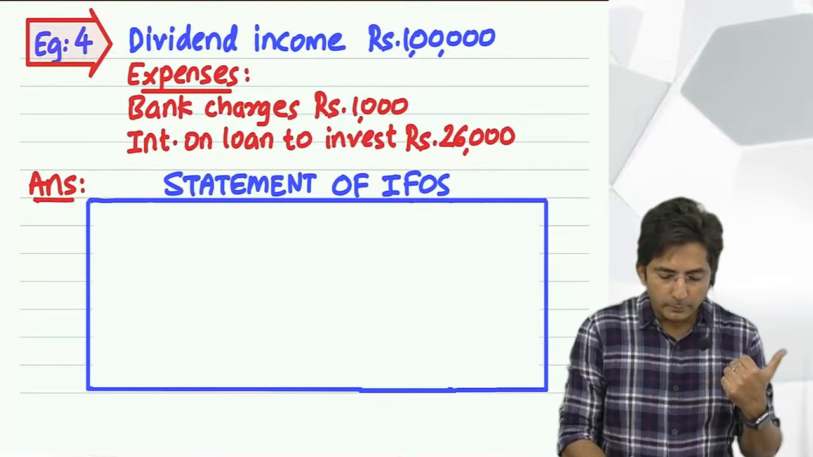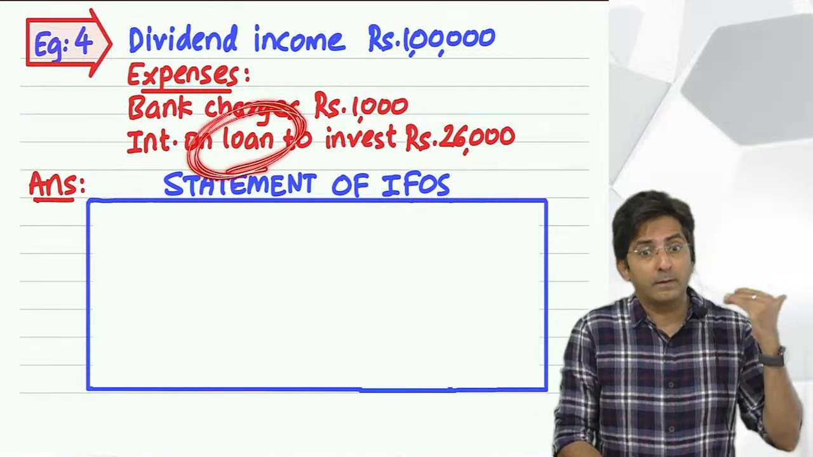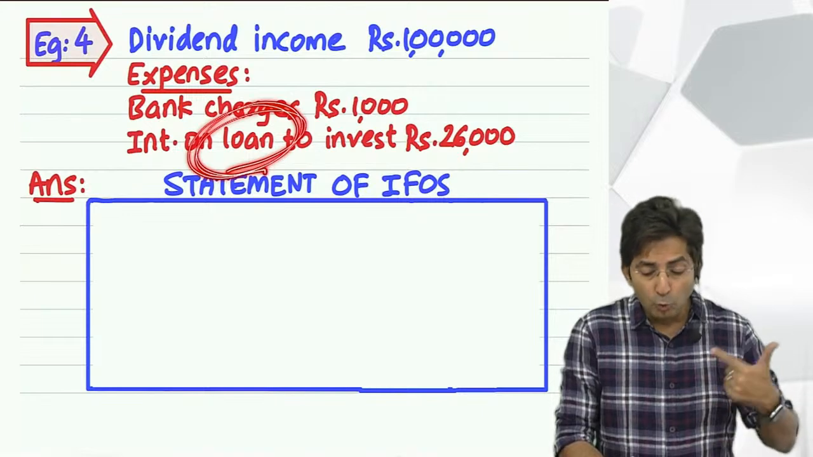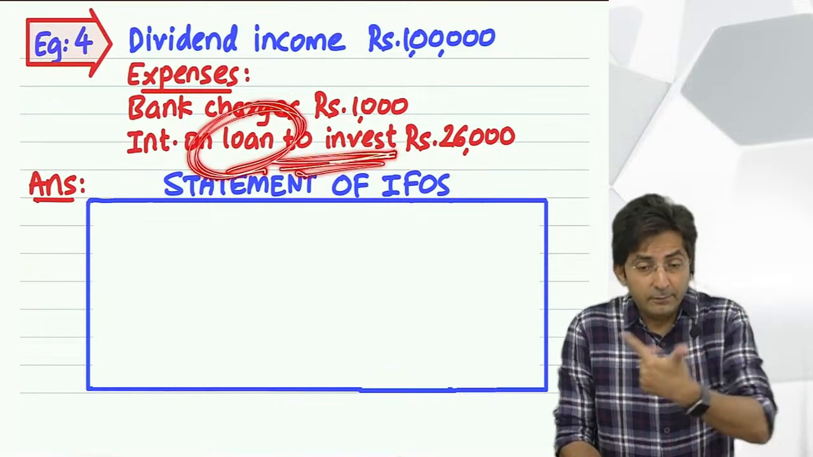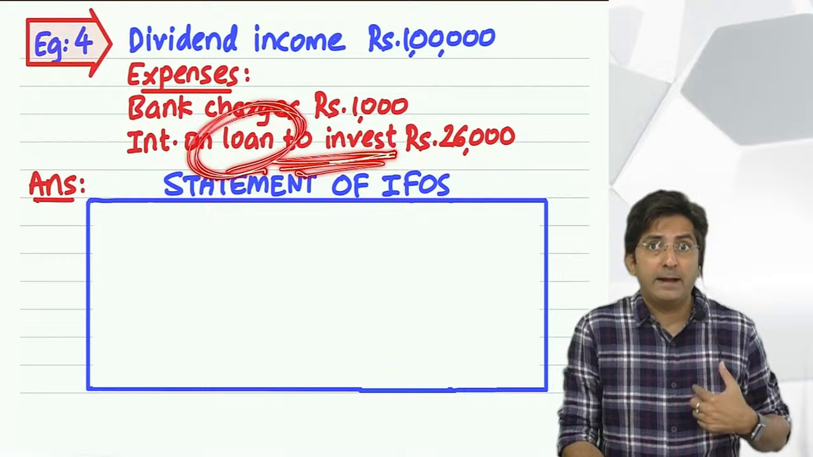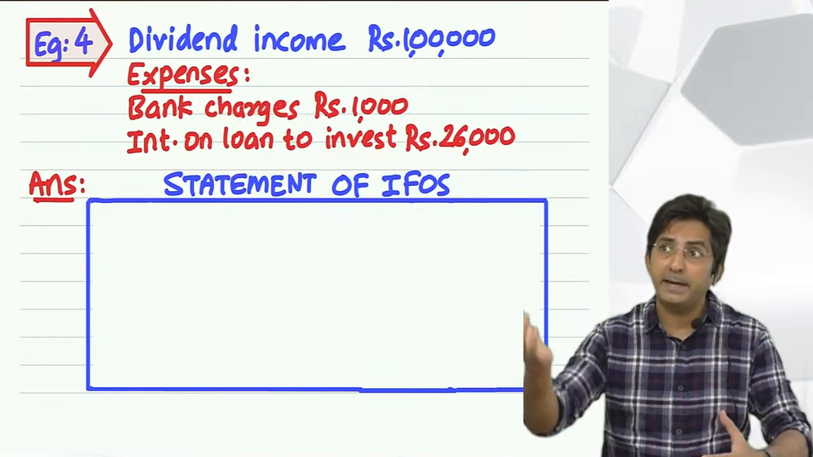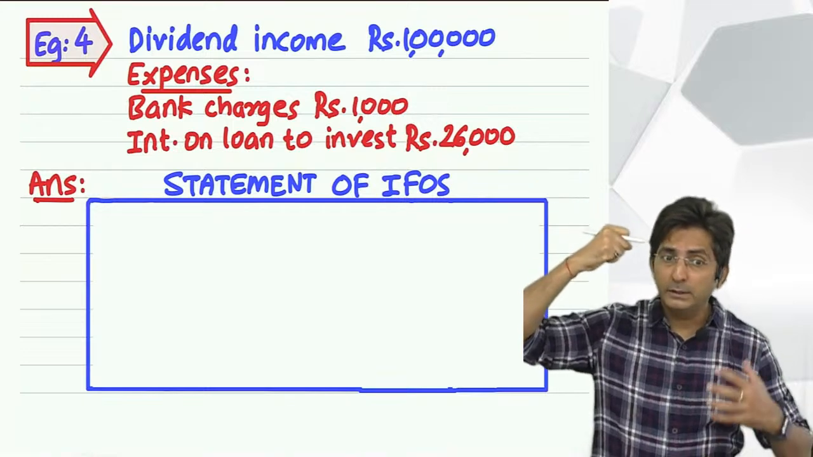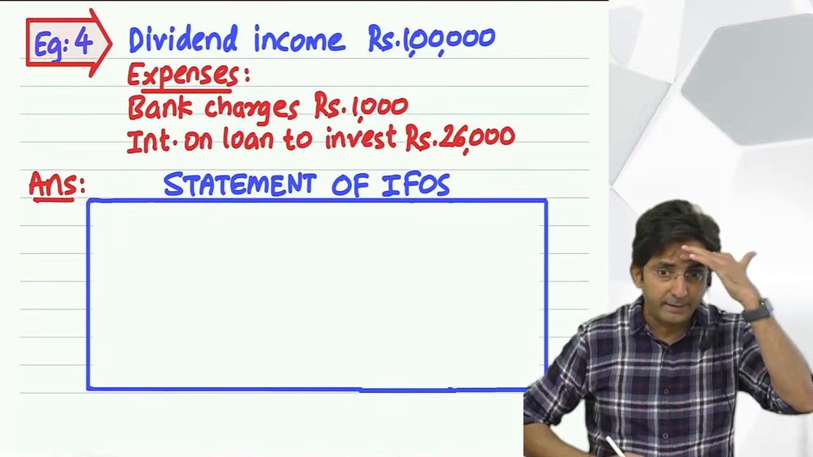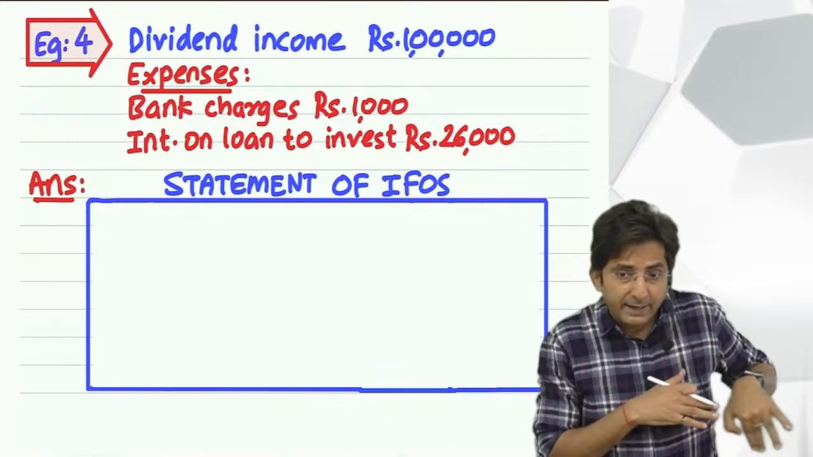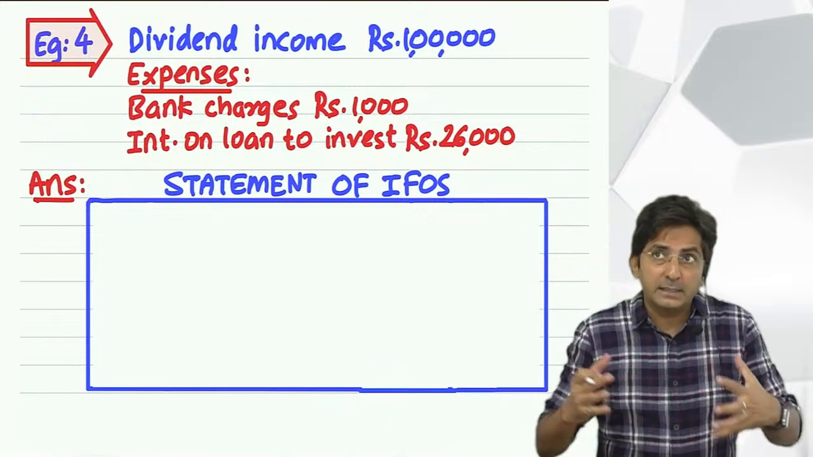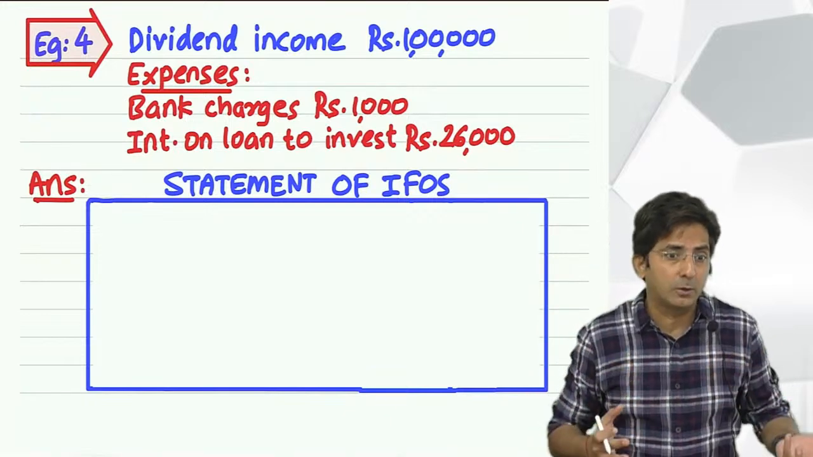So see, this loan means what? I have taken a loan from someone to invest. And if I take a loan, I have to pay interest also. So on one hand, by investing, I am getting dividend. And on the other hand, there is a loan on my head. On that loan, I have to pay interest. So can you feel there is some income and also expenditure?